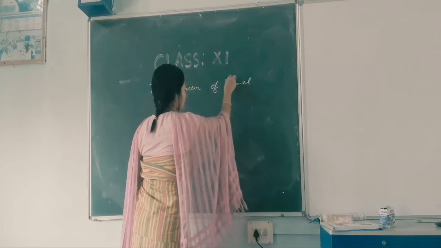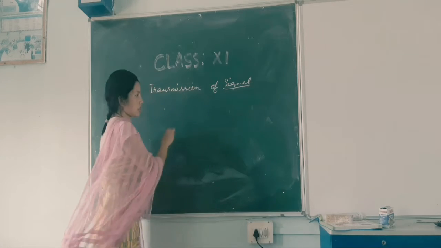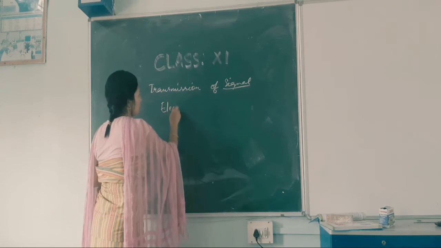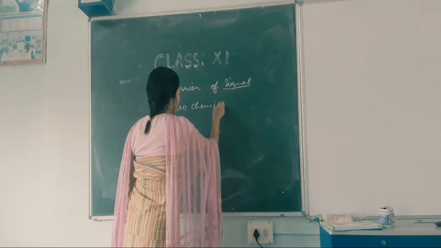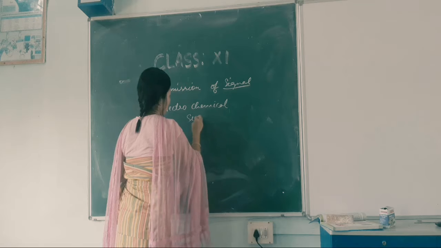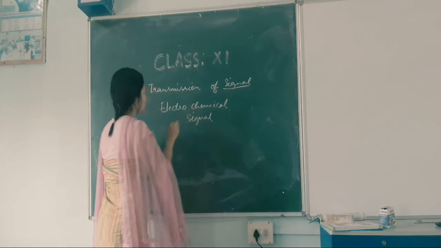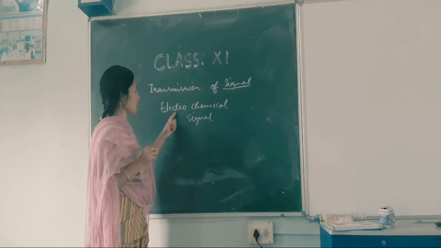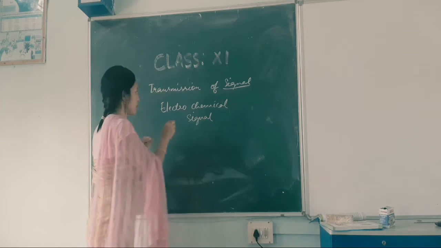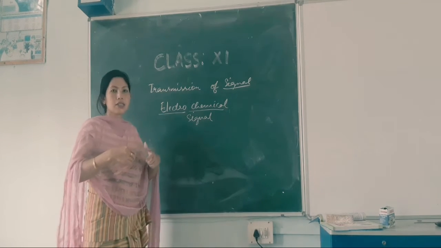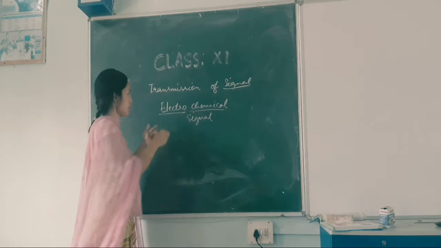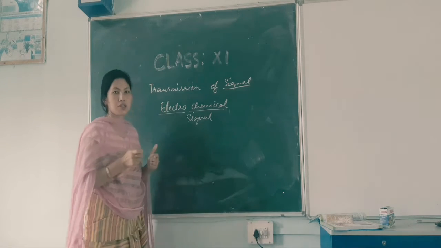What kind of signal is transmitted here? It is an electrochemical signal. That means there is a chemical signal and also an electrical signal being generated, which is very fast.